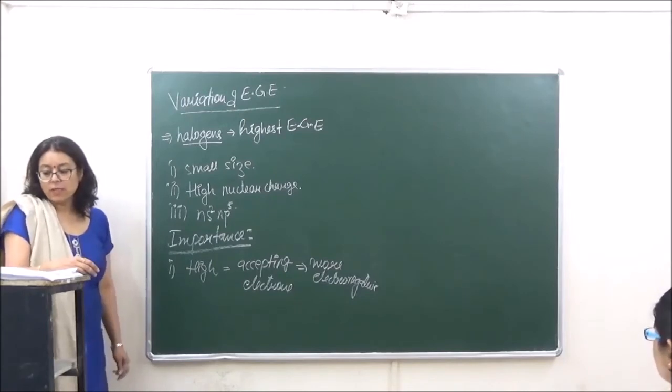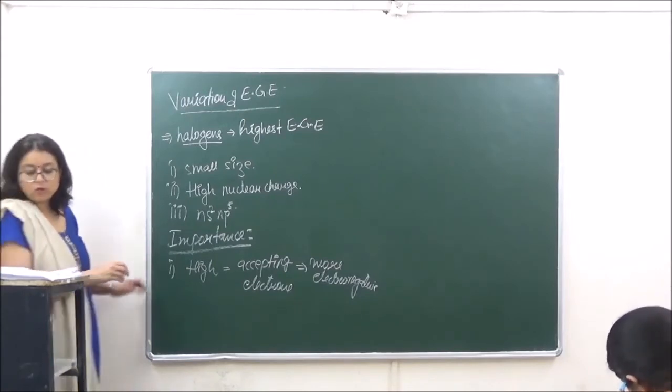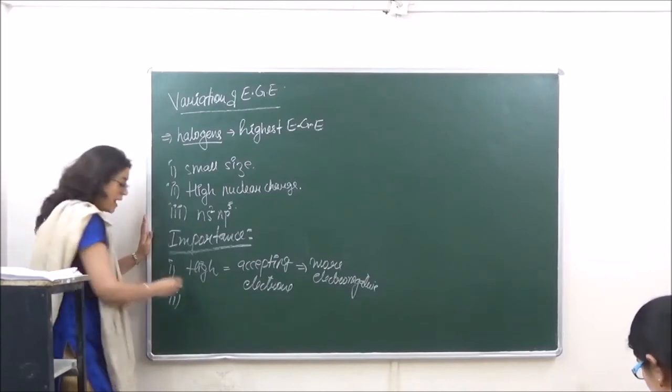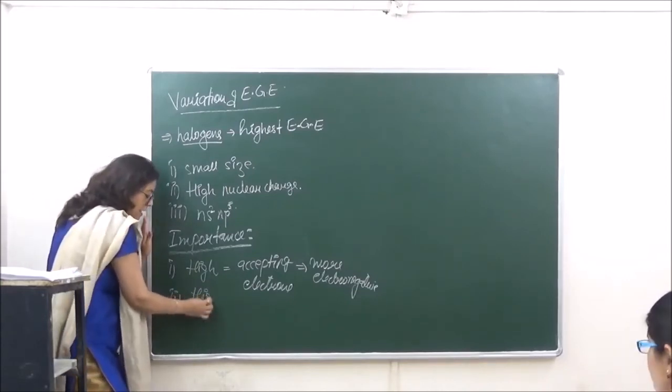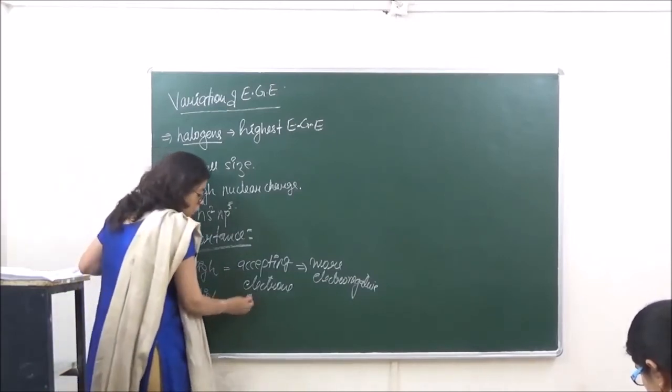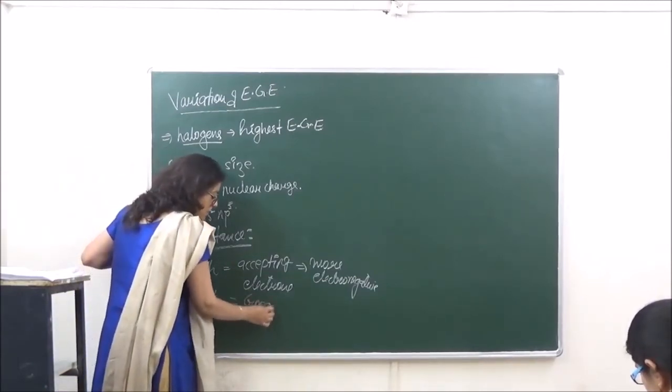Then number two, the elements having high values of electron gain enthalpy behave as good oxidizing agents.